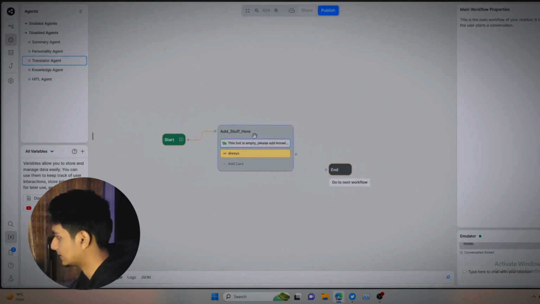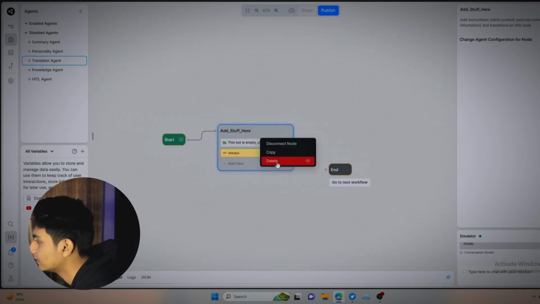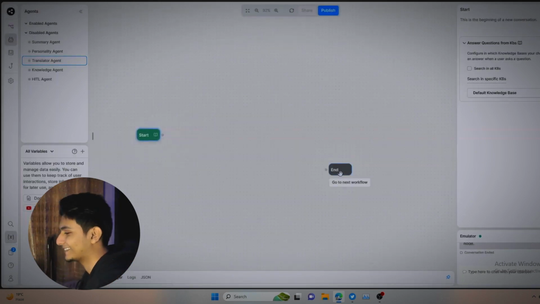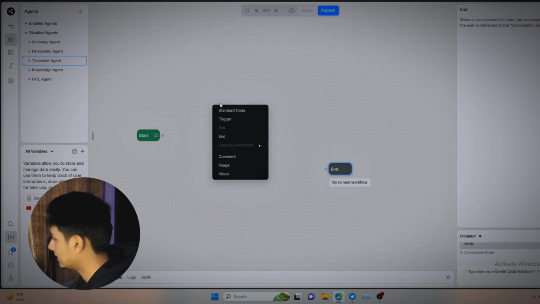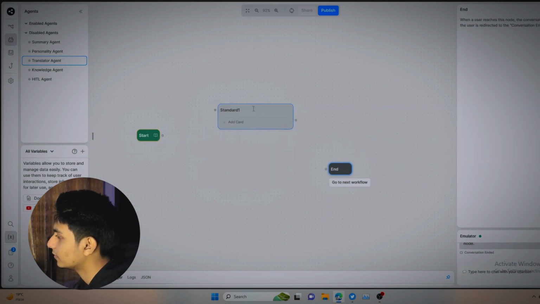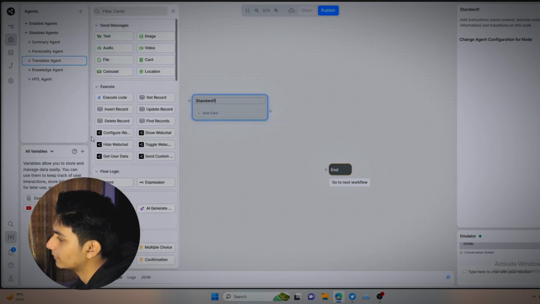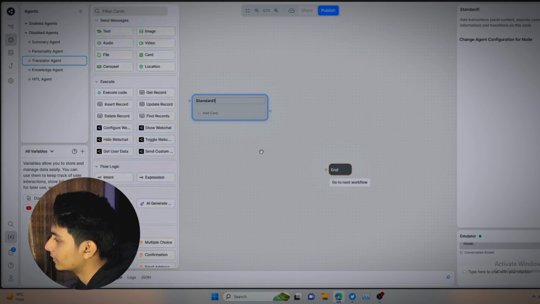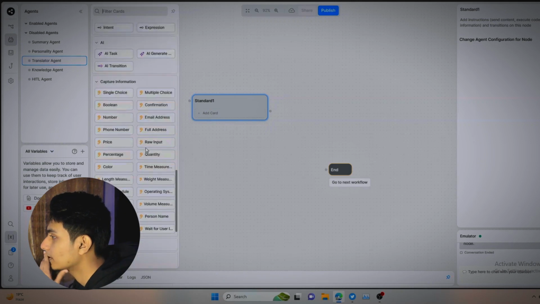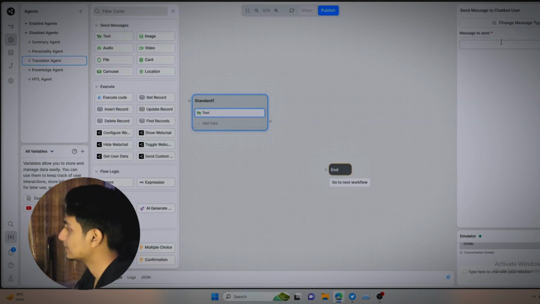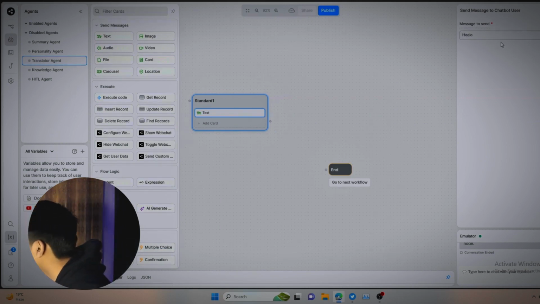Let's just delete this. All right, delete the whole thing. This is the start of the conversation flow, and this is the end of the conversation flow. You just right click with the mouse and create a standard node. In a standard node, you can add different stuff. By the way, if you hover over this place, there are all the cards you need, and you can also add cards there. So we will just add a text, right? The text is hello. My hello is also wrong.